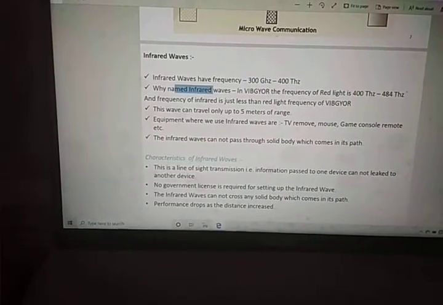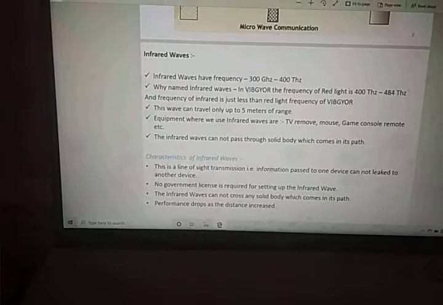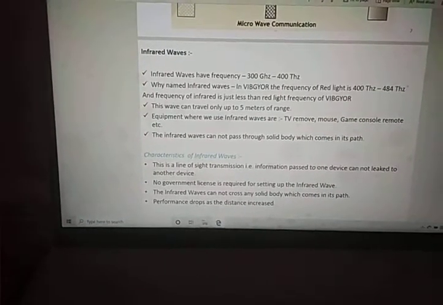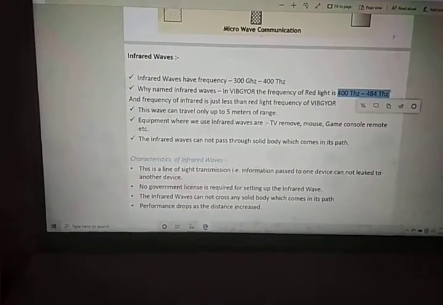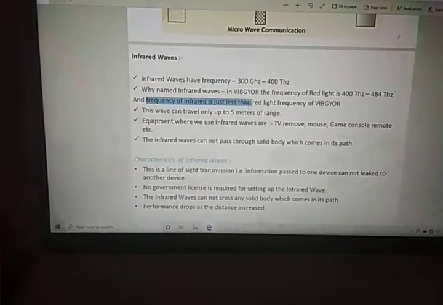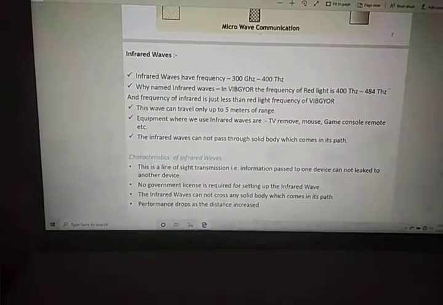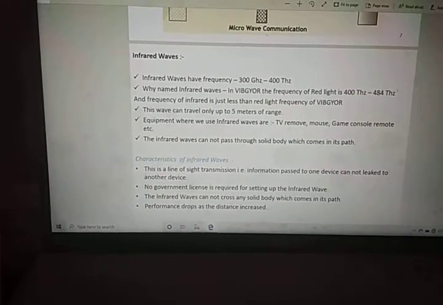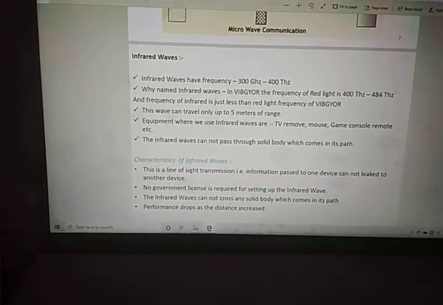Why do we name it infrared? VIBGYOR: violet, indigo, blue, green, yellow, orange, red. This red light has a frequency of 400 THz to 484 THz, and the frequency of infrared is just below the red light frequency of VIBGYOR. So we named this infrared. This wave can travel only up to 5 meters of range. This can't go beyond 5 meters.